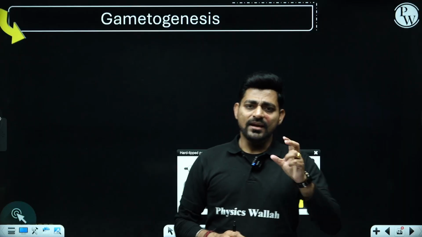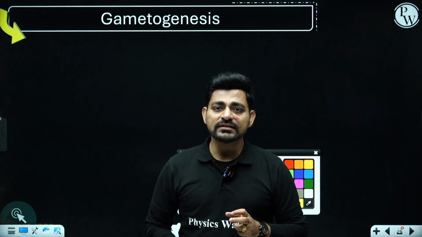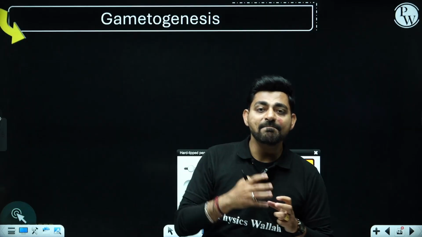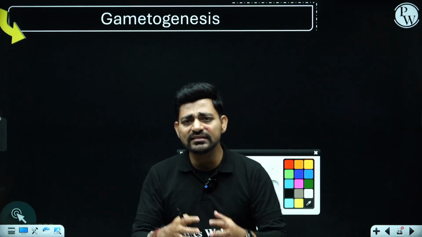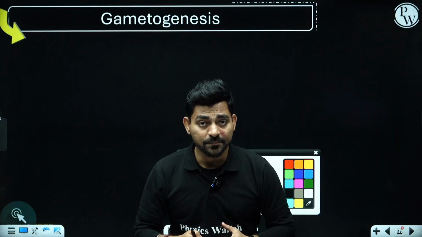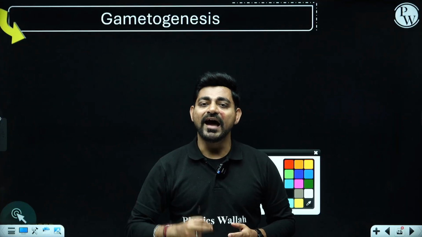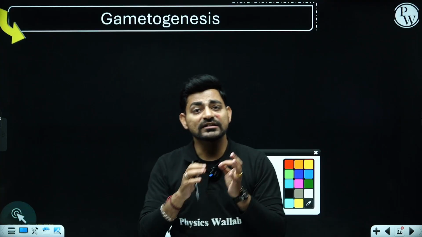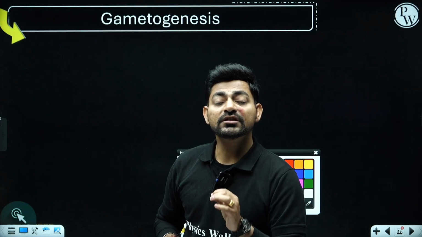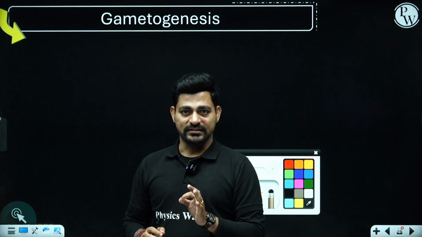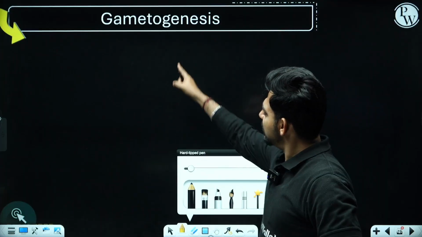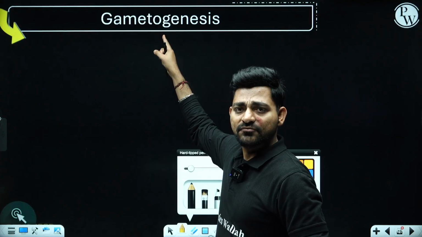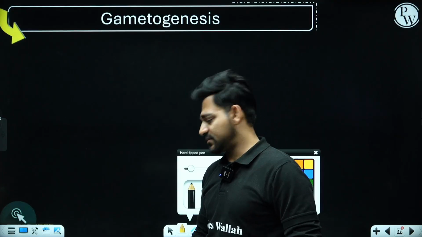Upon this implantation, the gestation period or embryonic life starts within the mother's womb, and after 9 months there will be the phenomenon of delivery or childbirth, the termination of the reproductive event, with the process of parturition. Now in this particular session, obviously we will be focusing particularly on these important phases of gametogenesis.